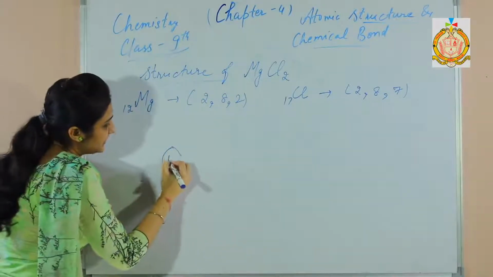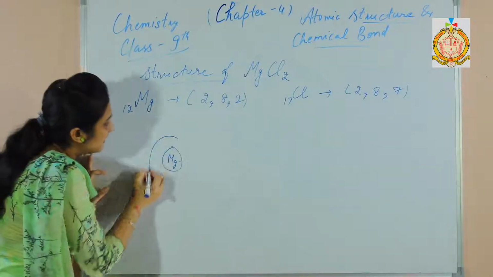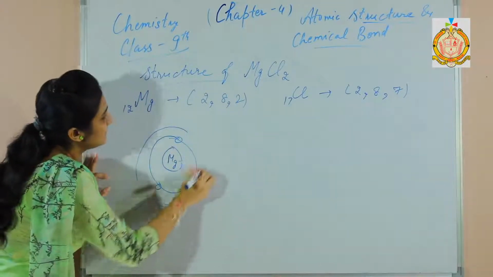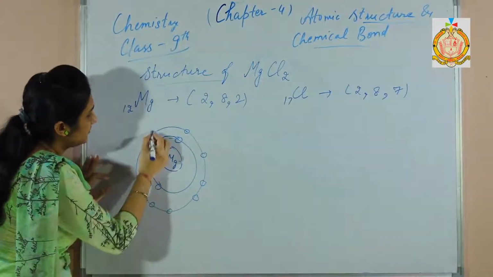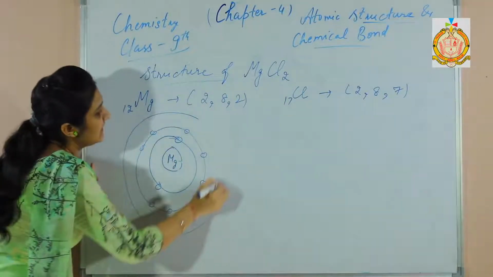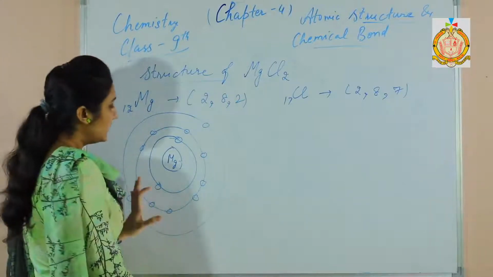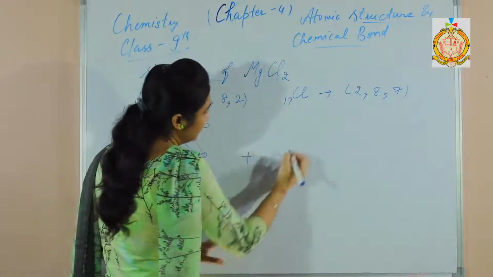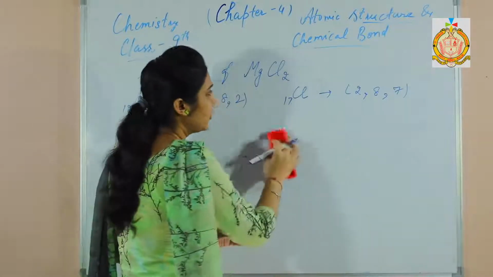Now drawing the structures. The magnesium nucleus is represented by this one. In the first orbit we can fill 2 electrons. In the next there are 8 electrons. The second shell has 8 electrons and the third shell has 2 electrons. Now magnesium can easily lose 2 electrons, plus Cl. So this is before combination, before the chemical bond.